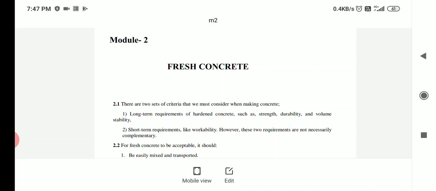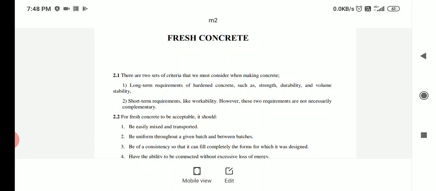There are two types of concrete, fresh concrete and hardened concrete. When concrete is in a fresh condition, it is called fresh concrete. Once it achieves proper strength and becomes hard, that is called hardened concrete. In this module we are going to study what we mean by fresh concrete, how to check its characteristics, the meaning of bleeding, the meaning of segregation, and the factors affecting fresh concrete. Okay, so let us start.